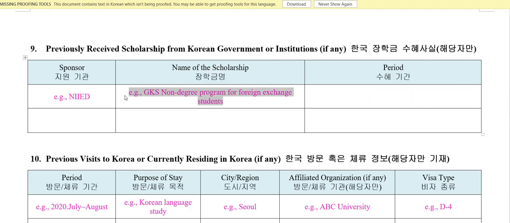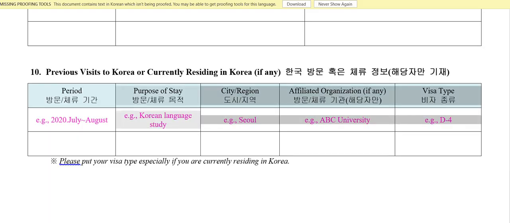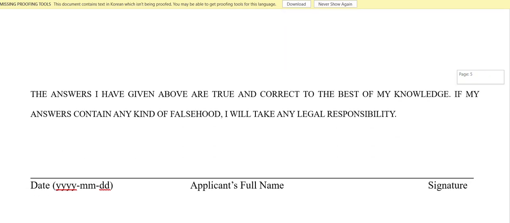Okay, if you haven't got anything, just delete all these things. You can leave it too, but I would suggest you just delete all of these things and leave it blank, because if you leave it like this, it might make them think that you have filled that. Just leave the rest blank.